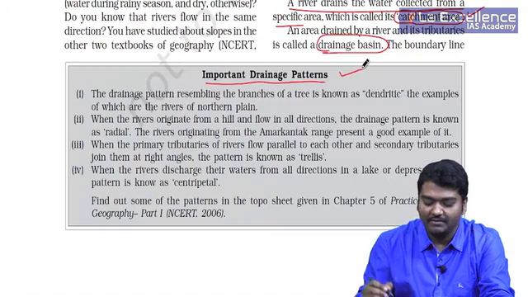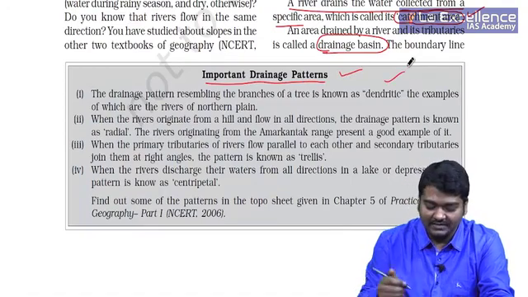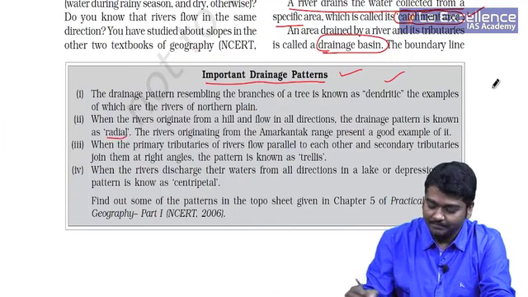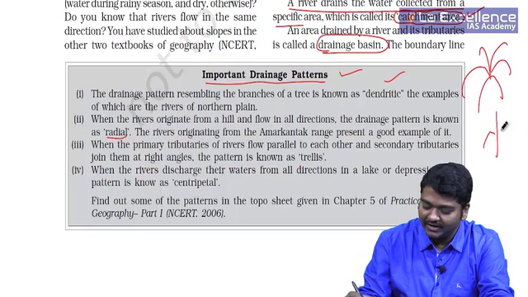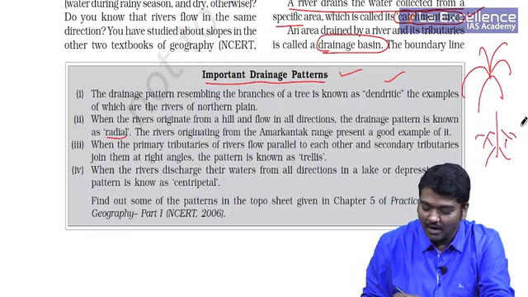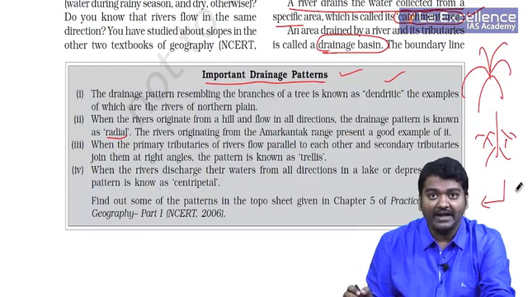Important drainage patterns, we have already seen: dendritic, like leaves, trees; radial, from one place it is moving outward. Dendritic looks like this, I hope you remember. And then you have trellis pattern which usually comes and joins at right angles.